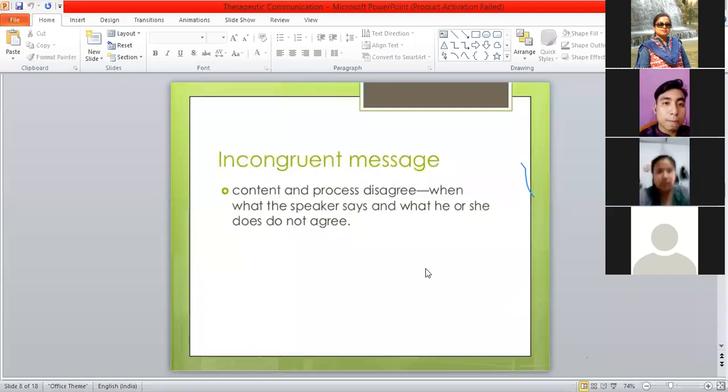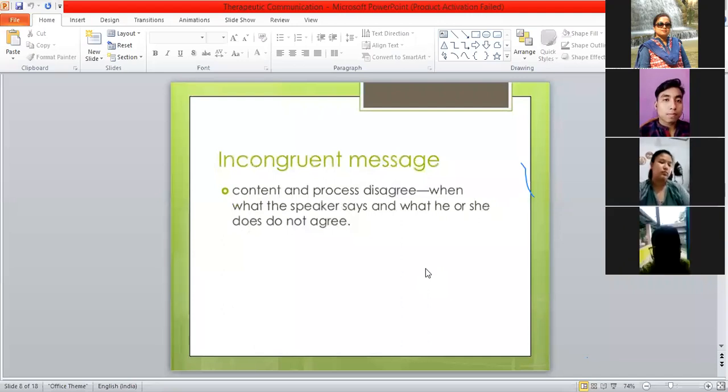Where the content and the process disagree. When what the speaker says doesn't agree with each other. Like maybe a patient is telling, sister, I'm having tremendous pain in my back, right? That is the message he is giving you. But when you are assessing the patient, you are not getting that pain.